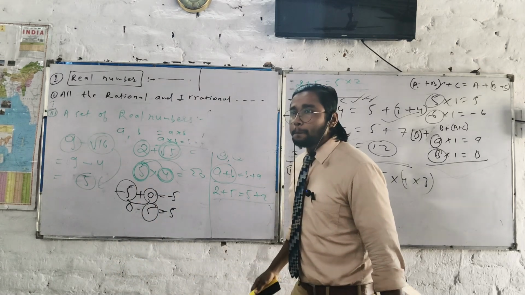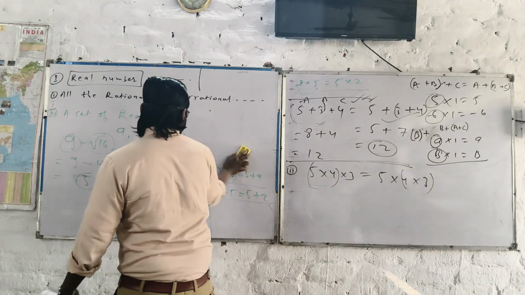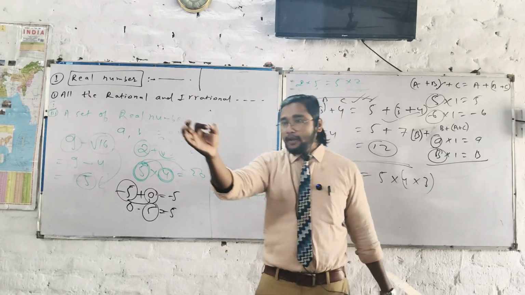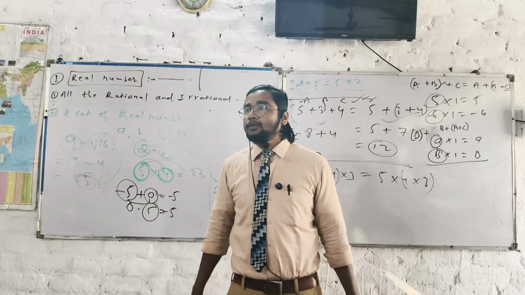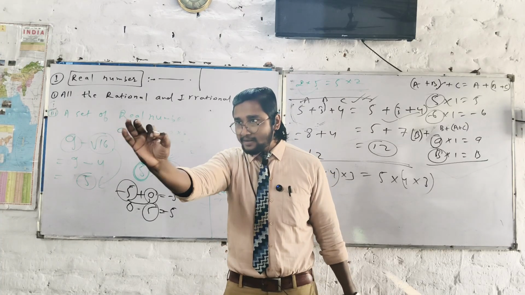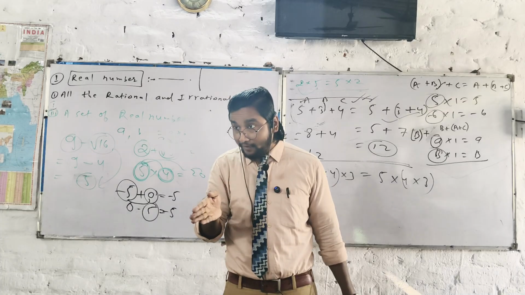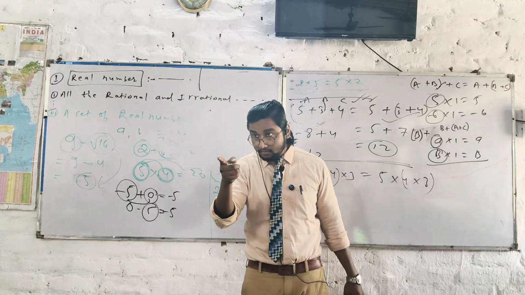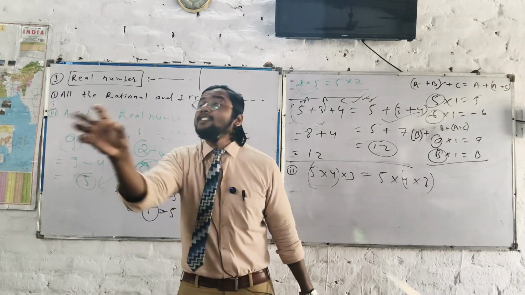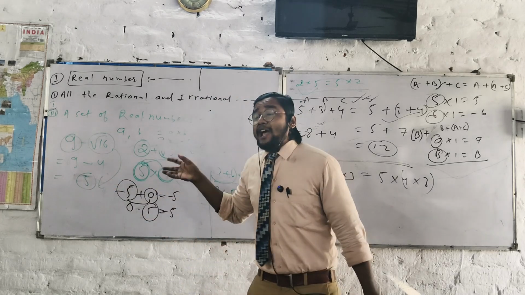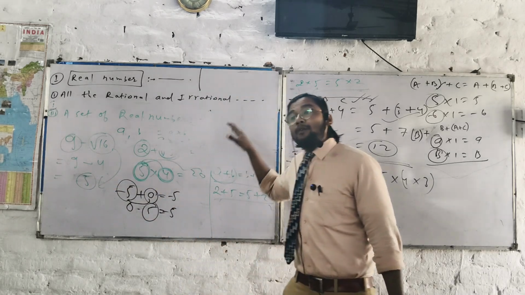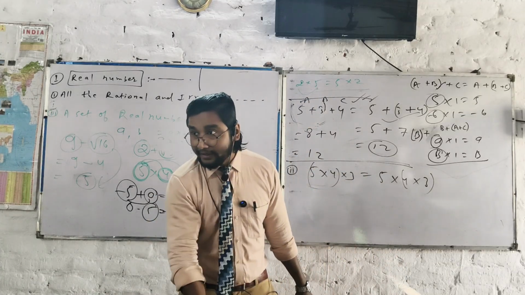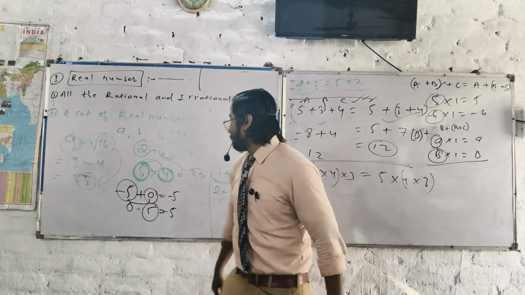6 by 0. Any number by 0, what happens? Undefined, sit down now. When something is undefined, I cannot define anything. Understood the point? You are saying 6 by 0. What is 6 by 0? But don't tell me multiply by 1, multiply by 2, multiply by 3. I don't care what you multiply. My question is, 6 by 0, what happens? When something is undefined, I cannot define anything. Now shut your mouth.